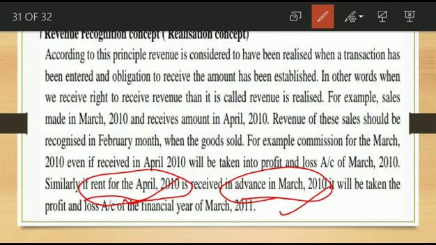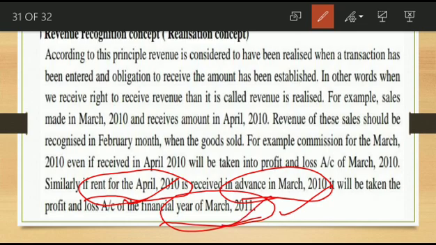So when realization occurs in the next financial year, with the closing date of March 2011, only in that period will it be considered.